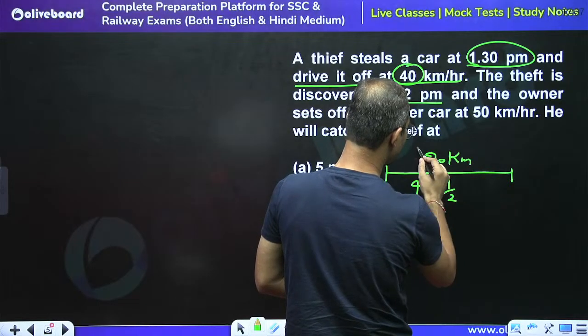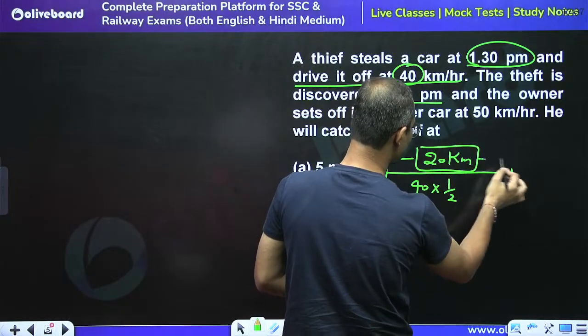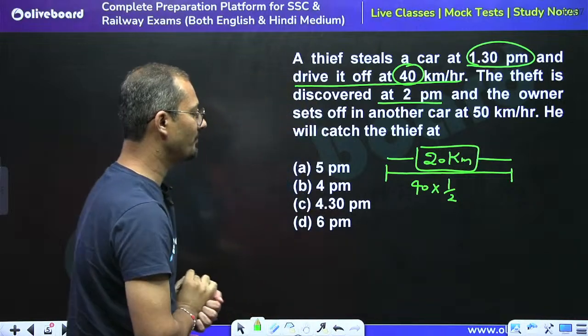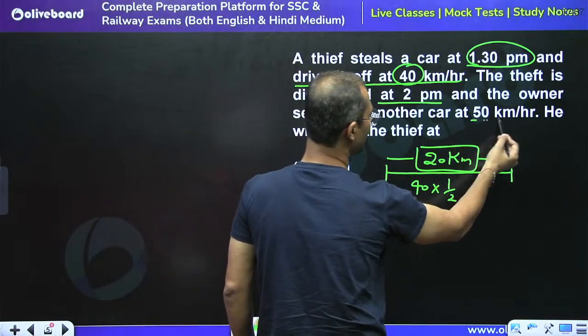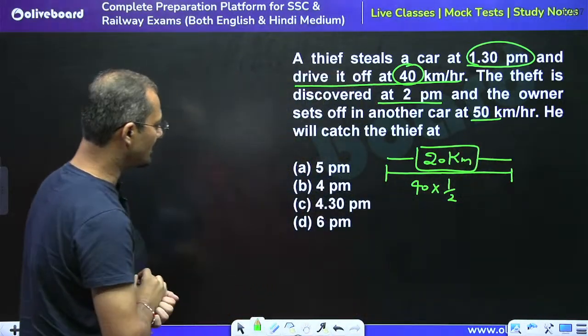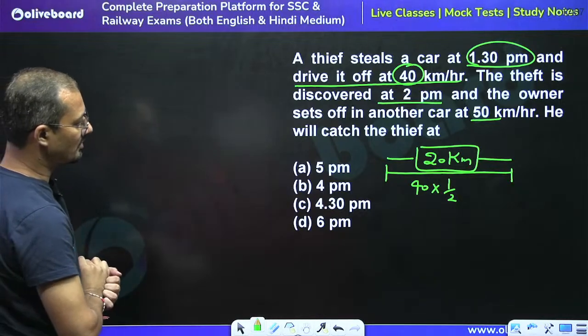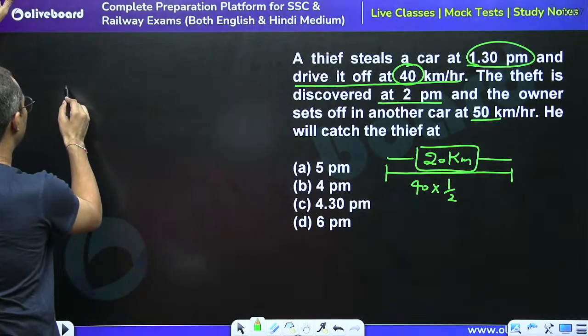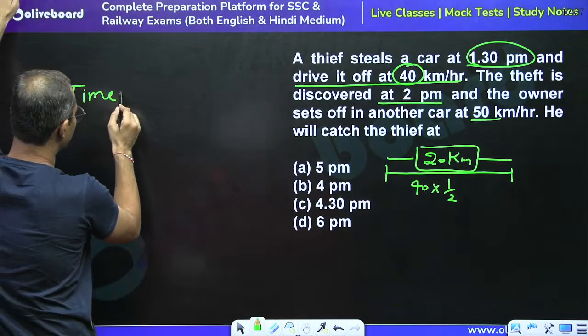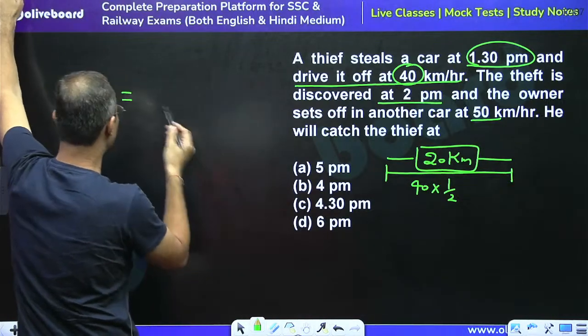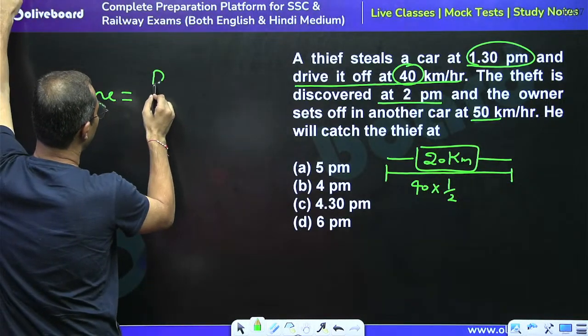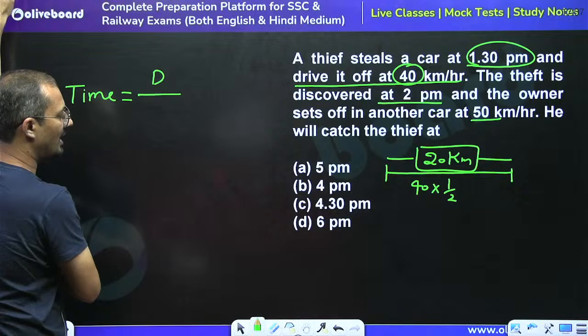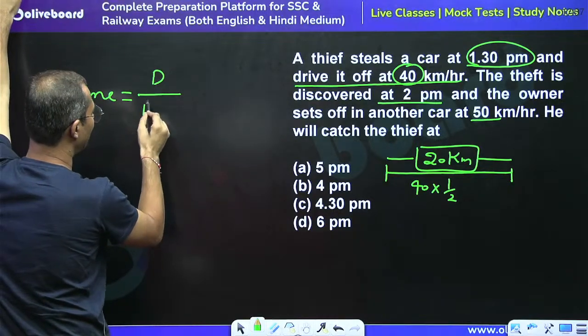So now what is the chasing distance? The owner has to chase for 20 kilometers with the speed of 50 km per hour, so he will catch the thief. We have to calculate the time in which the owner will catch the thief. Time can be calculated by the formula distance divided by relative speed.